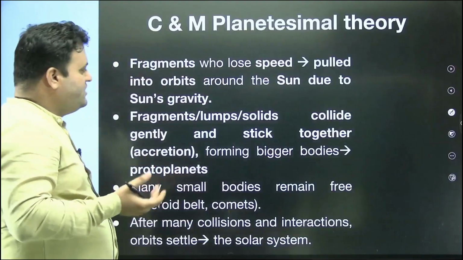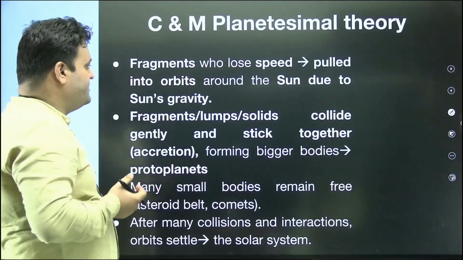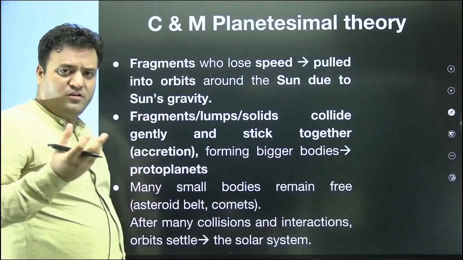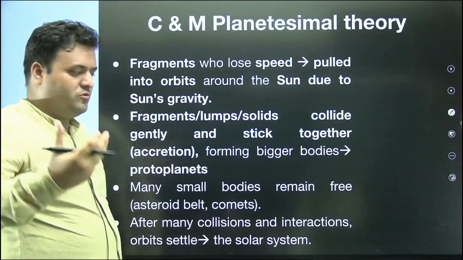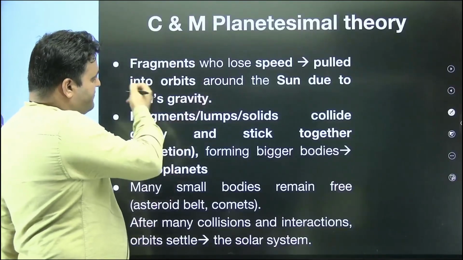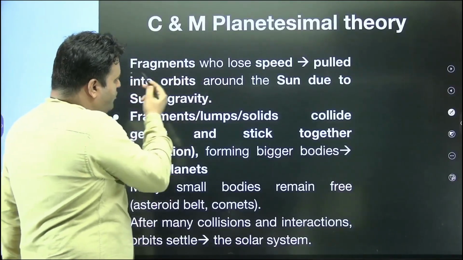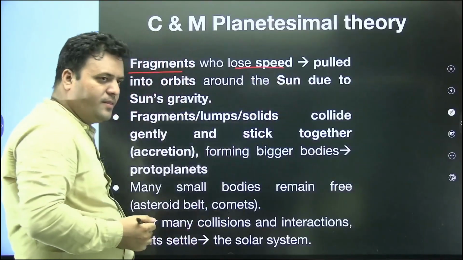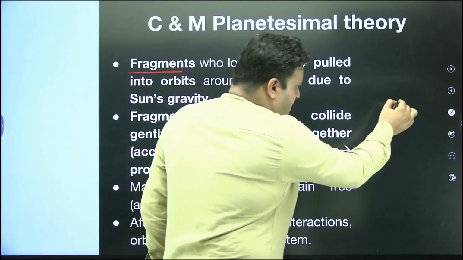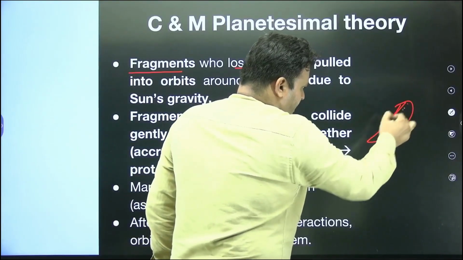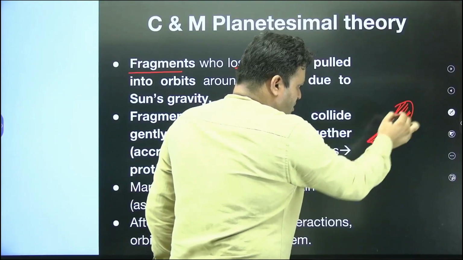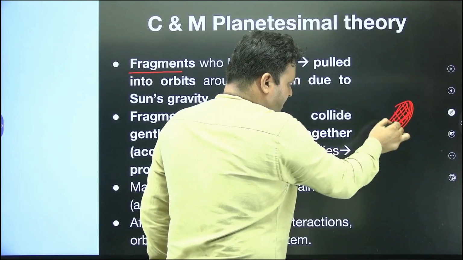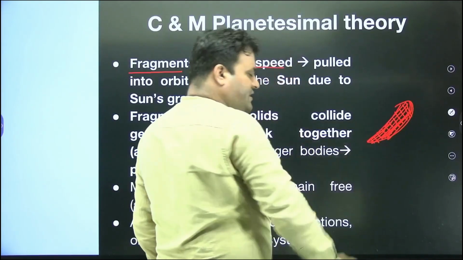So as a result of these planetesimals, we have what? The gradual formation of planets, which is about to start. Now, the fragments that lost their speed as a result of this cigar-shaped gaseous material, due to the gravitational interaction of the normal sun and the wandering sun.